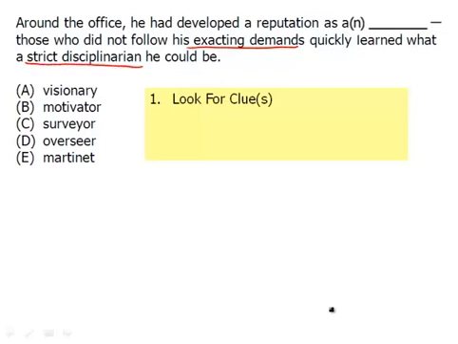So now we have the clues. There's two of them. They more or less mean the same thing. Someone is always asking you to do this, and they're very disciplined. You must always do it the right way. They're very strict. And so what we can do is come up with our own word. Or we also have the option of simply matching. That is, matching these keywords or these clues with the answer choices. So we're going to match them.